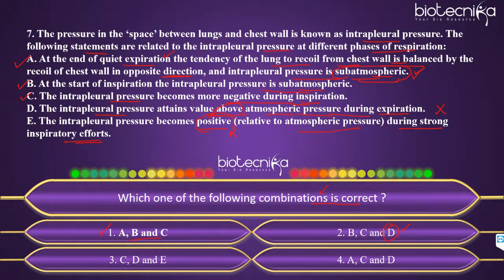No, it is never higher. Even during strong inspiration, it is well below the atmospheric pressure. So E again is incorrect. So who all said 3? 3 is also incorrect because it has E, it has D. And fourth one, A and C is correct, but again D is incorrect. So the right answer will be option 1.